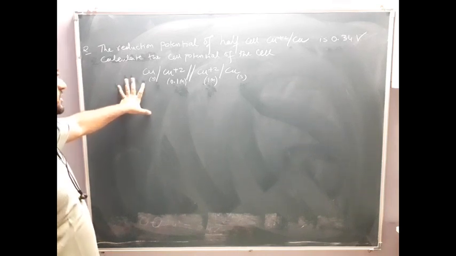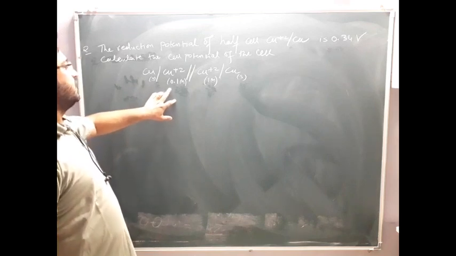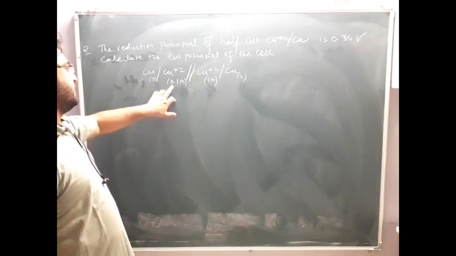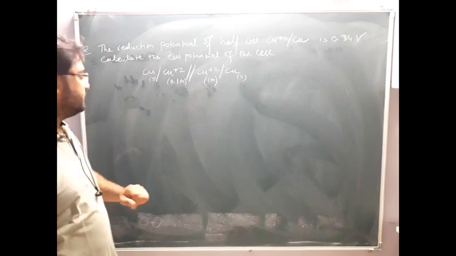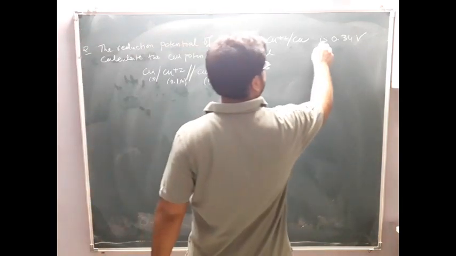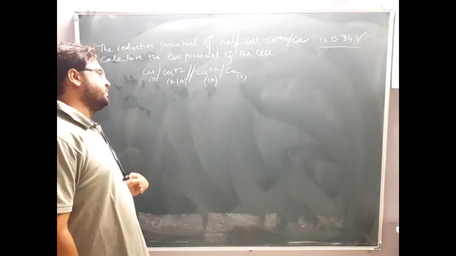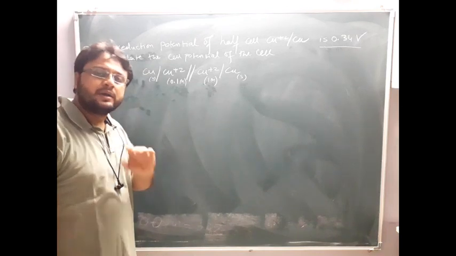Clearly it is a concentration cell. You can see the different concentration of electrolyte. Here it is 0.1 and here it is 1. So same procedure. They have given E naught cell and they ask you to find E cell, that is the cell potential, and they have given the cell representation. Means guarantee the question will be solved by the Nernst equation.